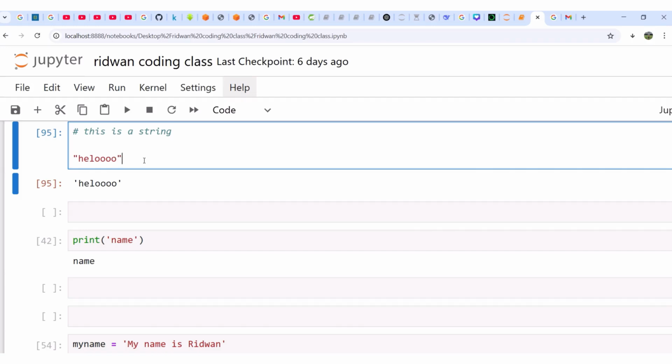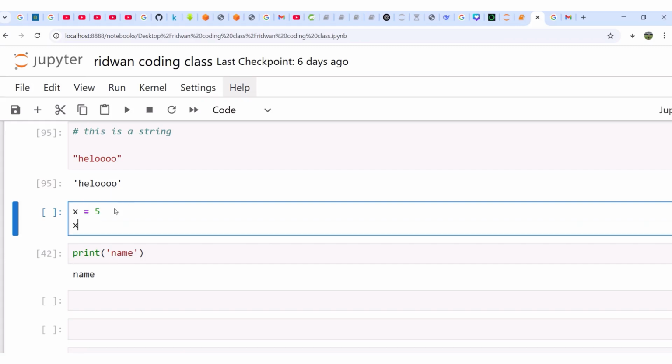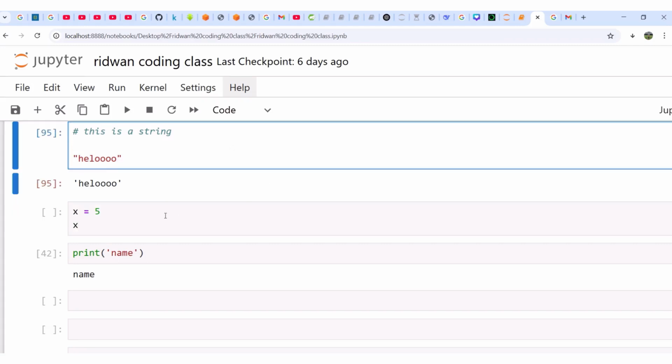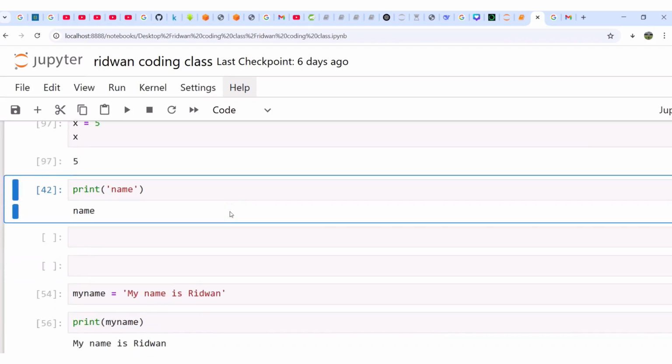That is how Jupyter Notebook normally works. For example, if I say x is equal to 5, and I come here and I say x, even without saying print x, are you with me? If I run this code now, it will give you that 5, okay? So it's very beautiful.